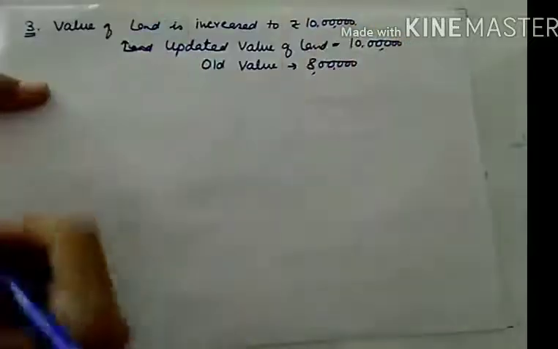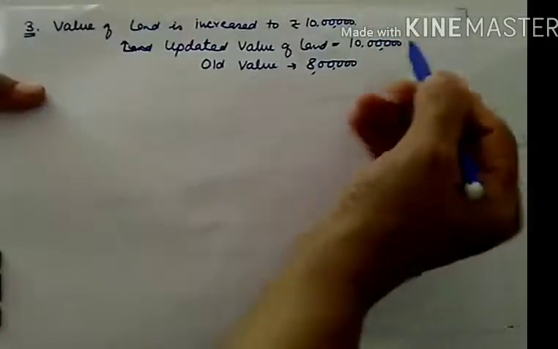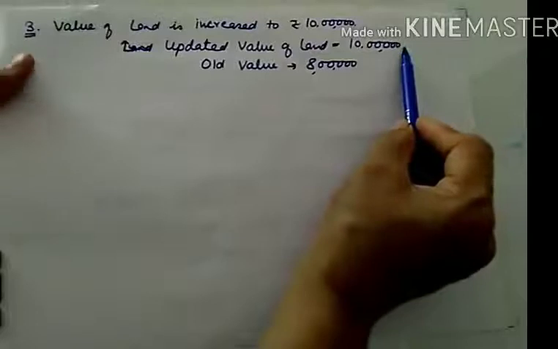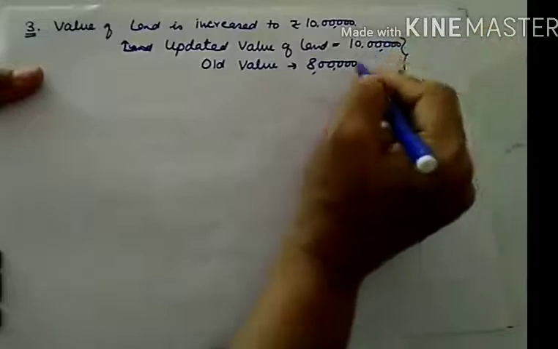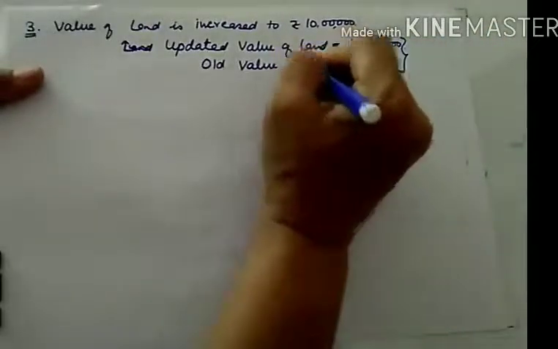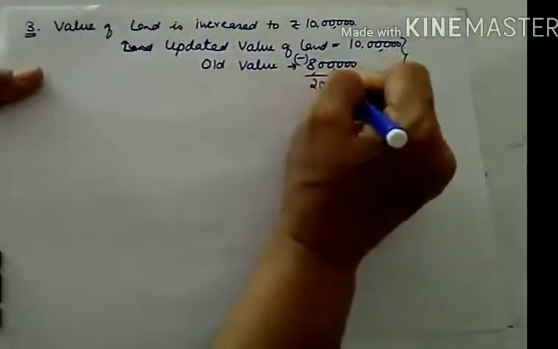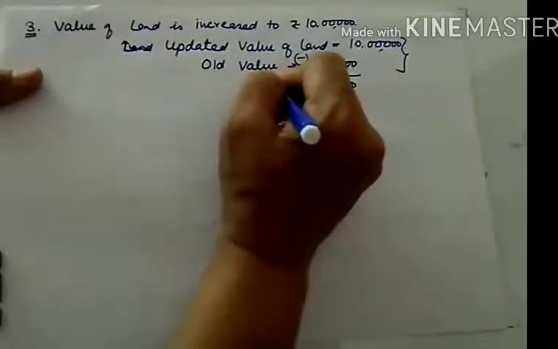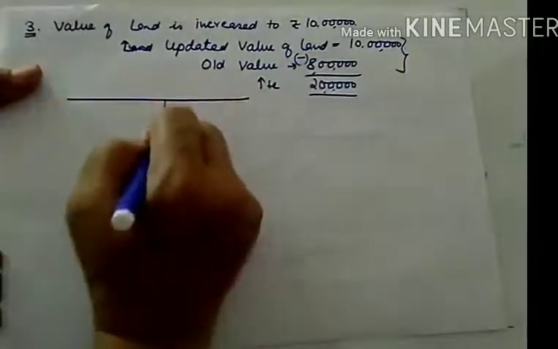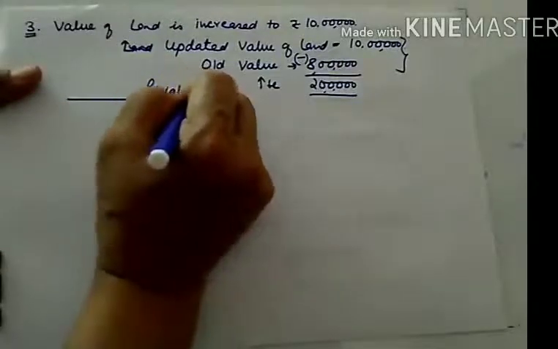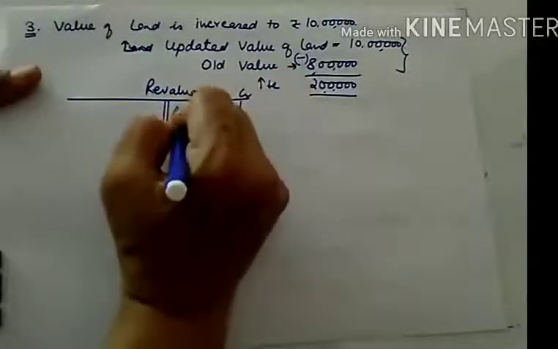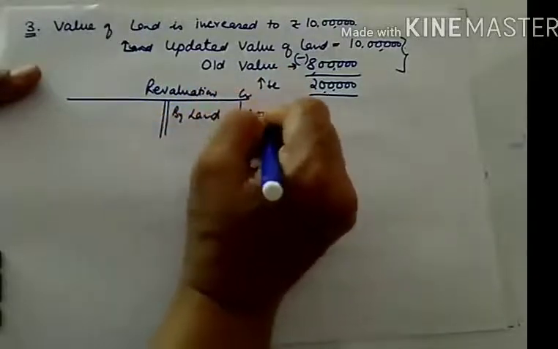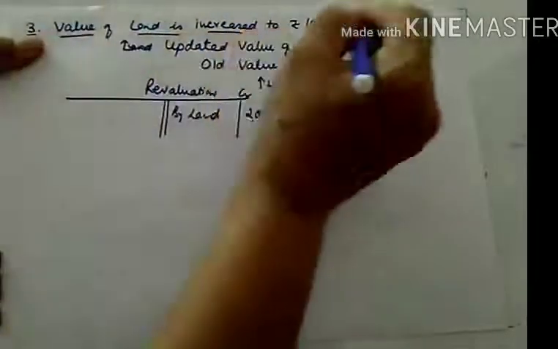So how much is to be written in revaluation? Just think over. In this case, you will not be writing 10 lakhs directly. The change in the value is 10 lakhs minus this, so it will be 2 lakhs. 2 lakhs is the increase in value. And where to show the increase in value? It will be shown in the revaluation account. Which side of the revaluation account? Credit side. By land rupees 2 lakhs. So it can be given in this way also, that the value of land is increased to.